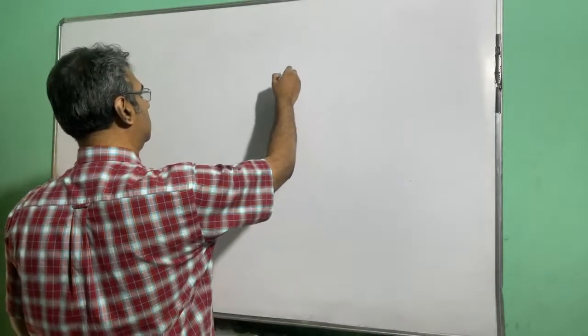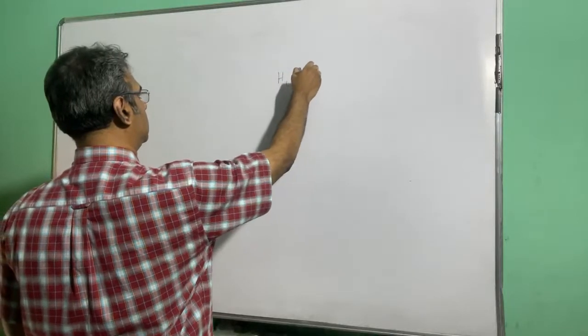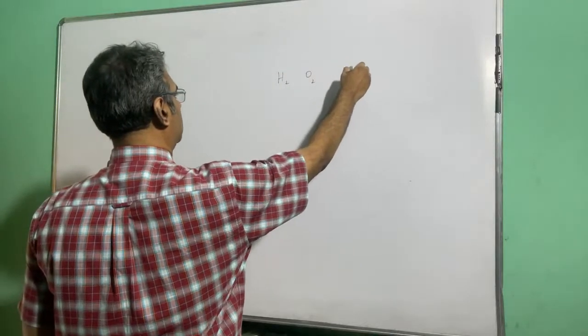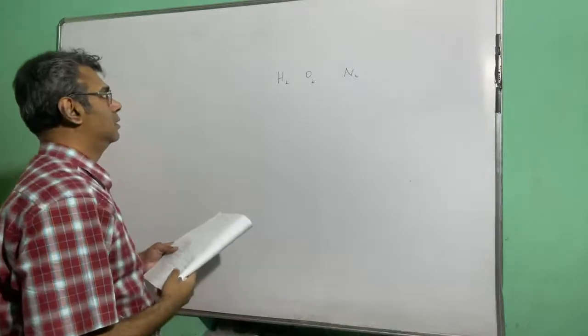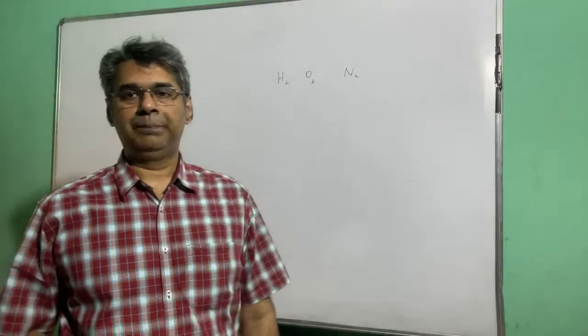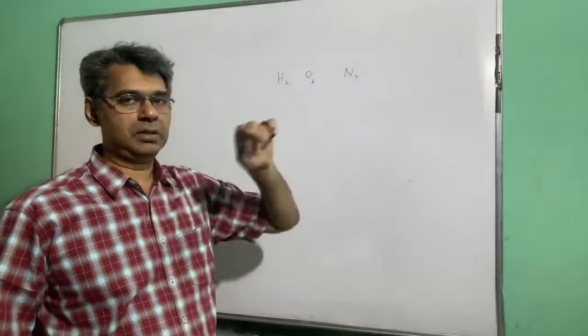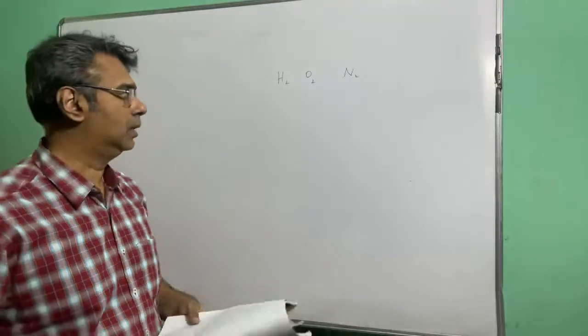So we had in the class seen H2, O2 and N2, right? These three examples we had seen in the class, H2, O2 and N2. So these three are all non-metal. Hydrogen is non-metal, oxygen is non-metal, nitrogen is non-metal.